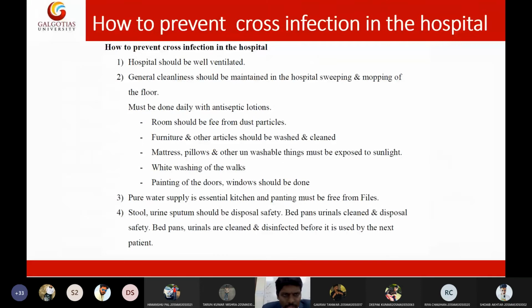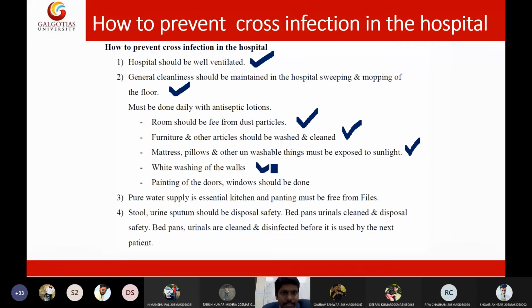The complete overview of today's lecture is, in order to prevent cross infection in the hospital, the hospitals must be well ventilated. Hospitals must have proper ventilation, proper air and light supply, sunlight. Then general cleanliness should be maintained in the hospital. Rooms should be left free from dust particles, furniture and other articles should be cleaned frequently. Mattresses, pillows and washable items should be exposed to the sunlight.